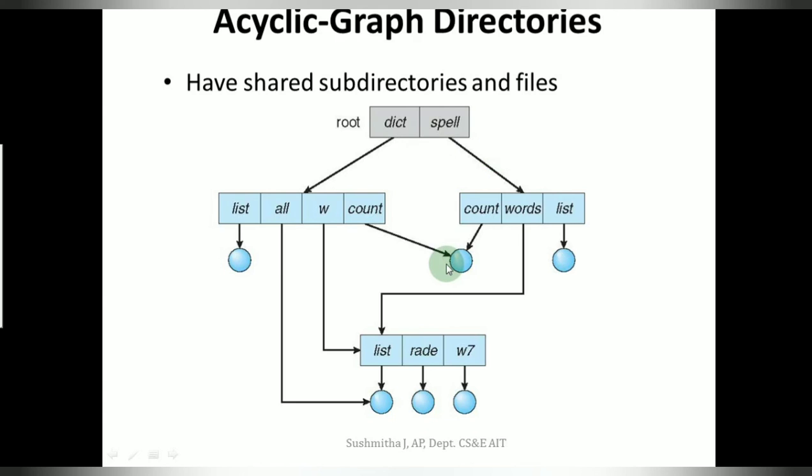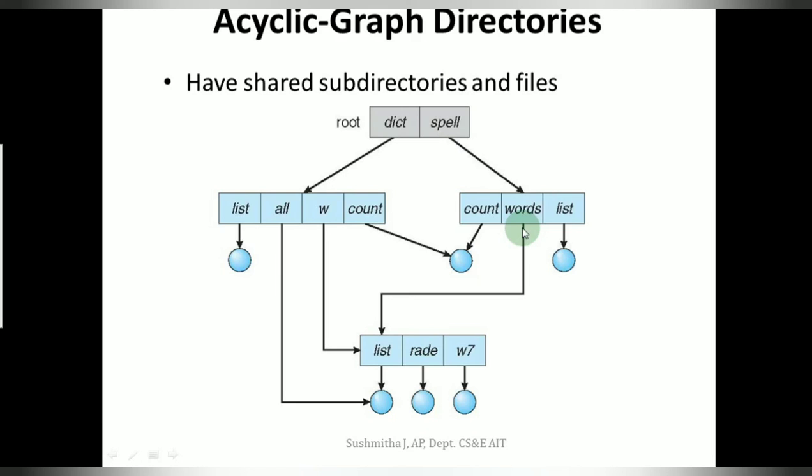Now you can notice here there is a file that is shared by two subdirectories, and then I have a subdirectory list that is shared by the other subdirectory W and Word. So a shared directory or file can exist in the file system in two or more places at once, which was not possible in a tree structured directory.